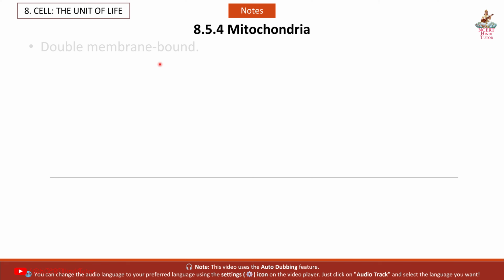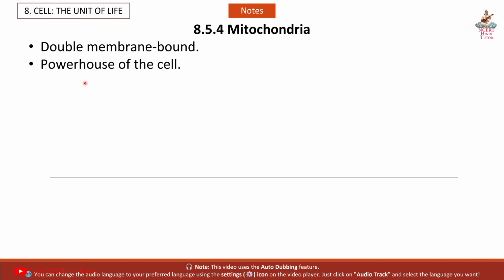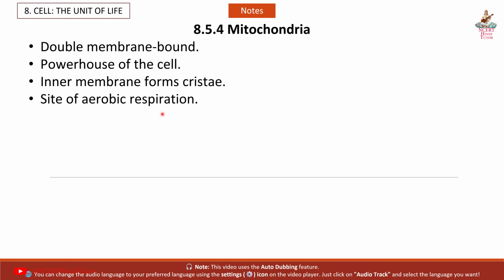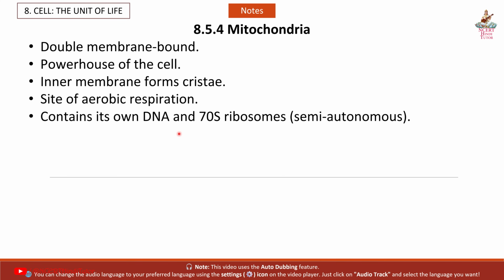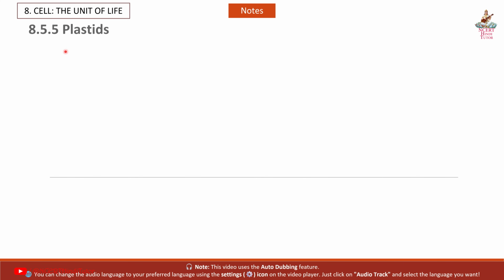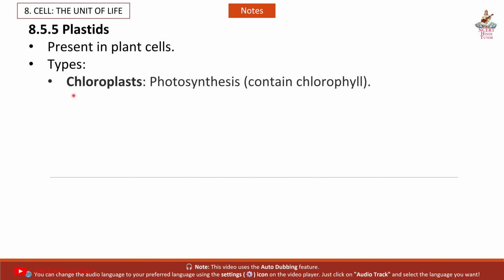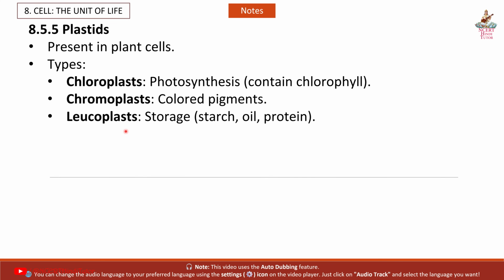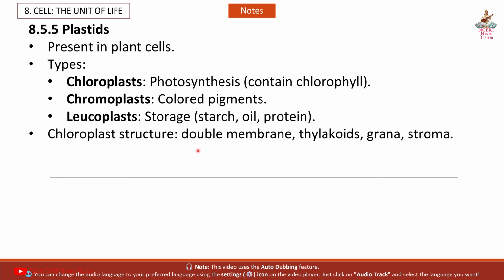8.5.4 Mitochondria, double membrane-bound, powerhouse of the cell, inner membrane forms cristae, site of aerobic respiration, contains its own DNA and 70S ribosomes, semi-autonomous. 8.5.5 Plastids, present in plant cells, types: chloroplast, photosynthesis, contains chlorophyll; chromoplast, colored pigments; leucoplast, storage of starch, oil, protein. Chloroplast structure: double membrane, thylakoids, grana, stroma.